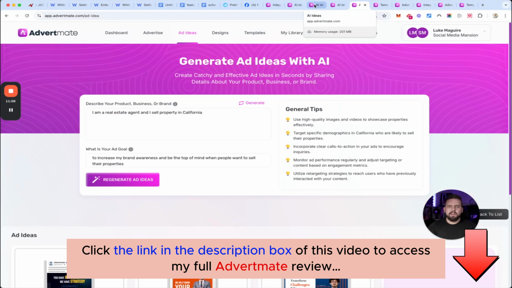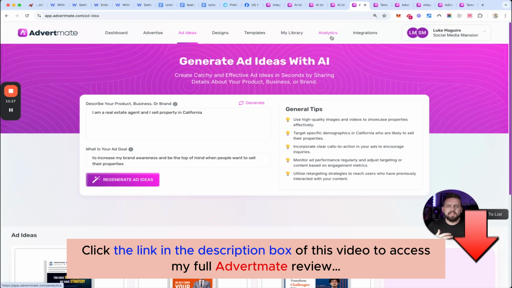And when you start running them, the final key thing is when we go into our analytics, Advertmate will start optimizing the ads on an actual platform level first. So say on Facebook and then Instagram, it'll find out what ads perform the best out of all of the split tests that you've made. It'll then tell you, hey, these ads aren't performing well, but these ones are. Let's stop these ones and put the ad budget on the remainder.